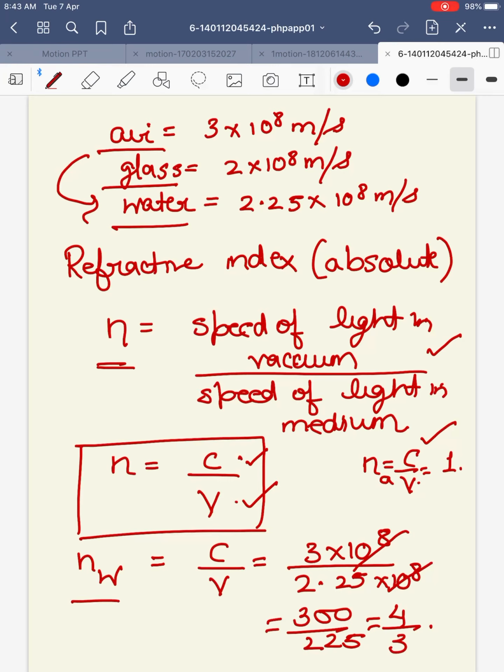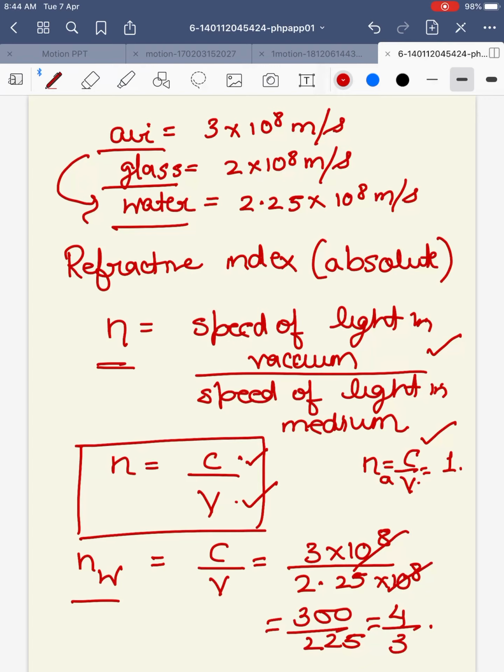C is the speed of light in vacuum, 3 into 10 raised to power 8, divided by 2.25 into 10 raised to power 8, which is the speed of light in water. You take the ratio, it comes out to be 4 by 3. So similarly, you can be asked to tell the refractive index of any medium. There is a table related to it which is given in your NCERT book. You can go through that table once.